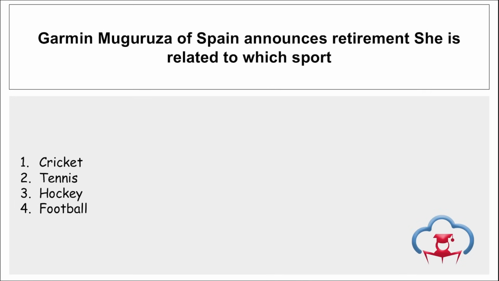Next is Garbiñe Muguruza of Spain, who has announced her retirement. Which sport is she related to? Tell me. She is a former tennis player, right, who has announced retirement recently. She is a two-time Grand Slam champion and former world number 1 in 2017, and she has recently announced her retirement from professional tennis at the age of 30. Right? Take a note of this.